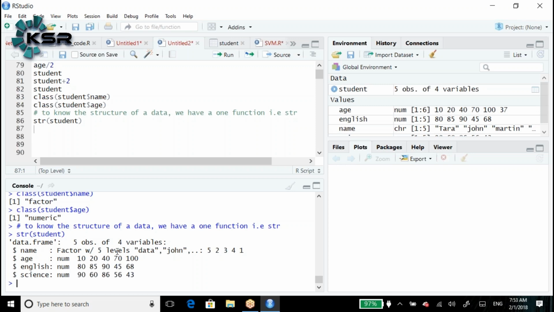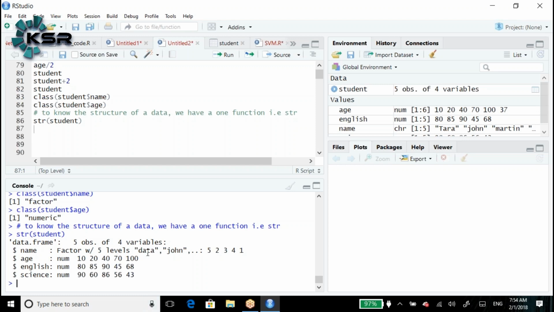When you have these variables, automatically it will store as a factor. Of course, factor is a character variable. Factor is nothing but character. What is the difference between character and factor? Factor will give us the unique levels of the data. Character doesn't give us the unique levels of the data.